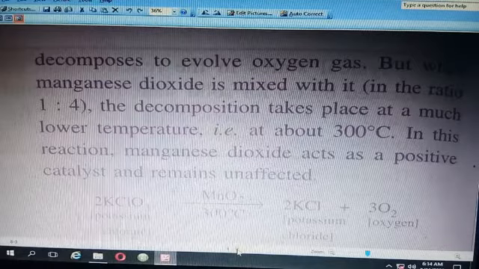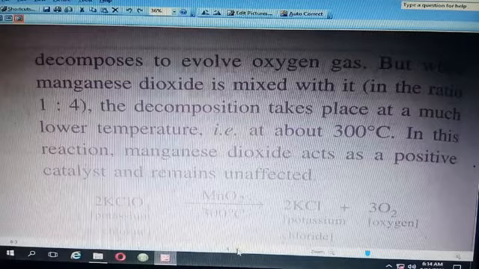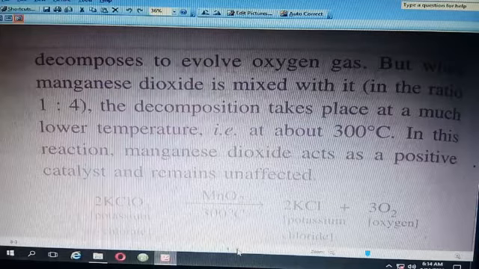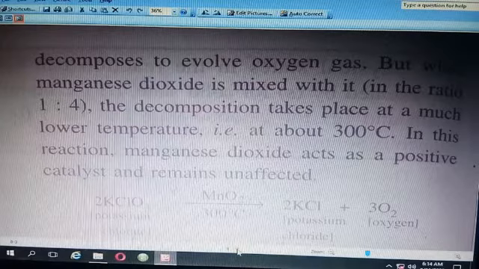2KClO3, potassium chlorate, on heating up to 300 degrees Celsius in presence of manganese dioxide gives 2 molecules of potassium chloride and 3 molecules of oxygen gas.